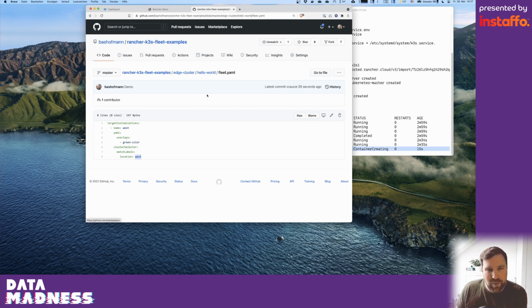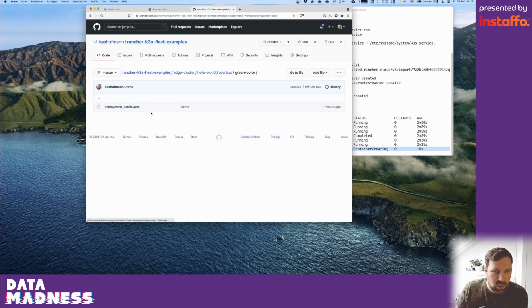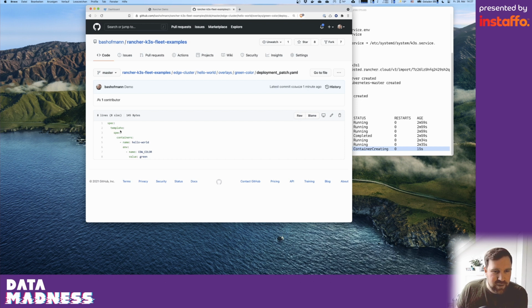And these are 2 of my 4 clusters. And if we check how this overlay is looking like, this overlay here called green color is patching the deployment YAML and it's changing the environment variable cow color to green. I can do the same thing then also with Helm values or with customized packages.